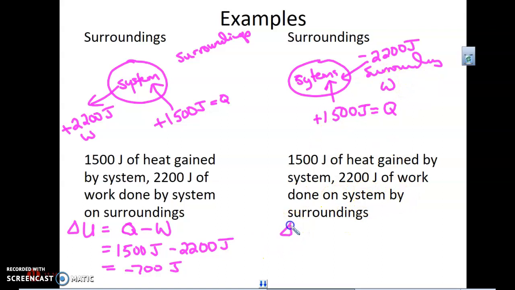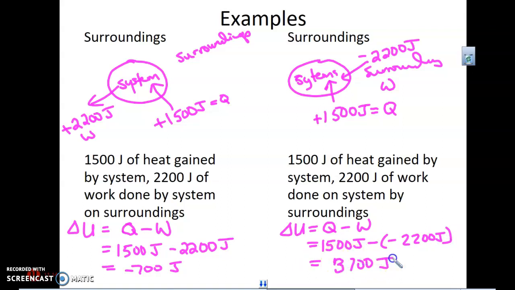So what happens here with our internal energy? Well, our Q minus our W, what ends up happening is I've got 1,500 joules minus a negative 2,200 joules. So the signage is going to be really important there. I am up 3,700 joules. Now, if this were dollars in a bank account, that'd be awesome. However, this is actually not great.